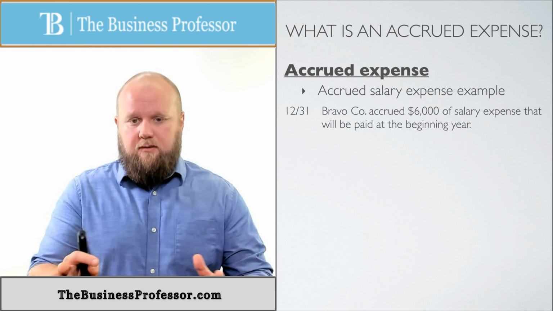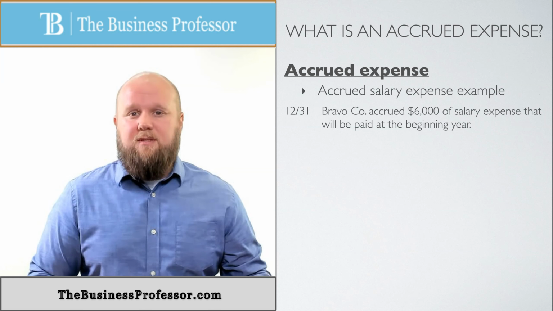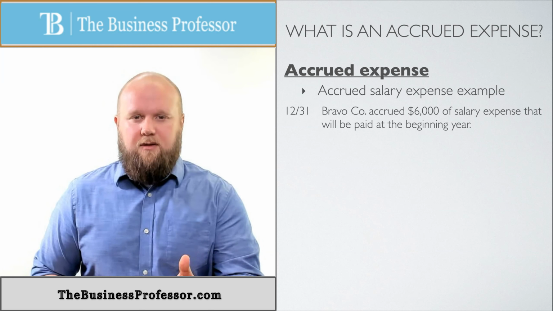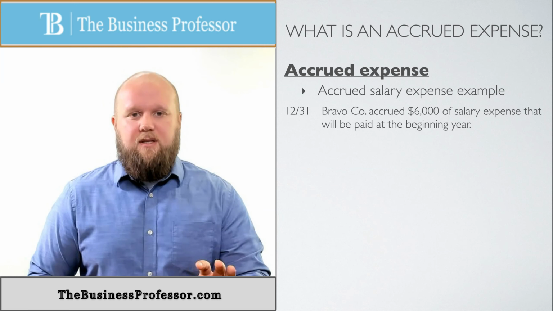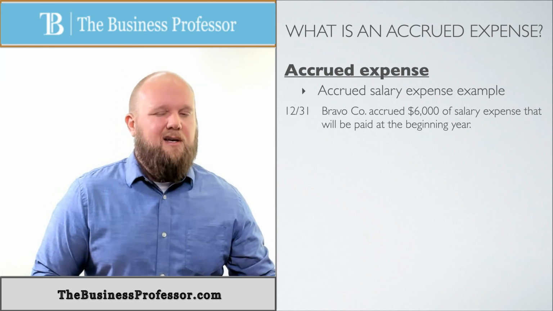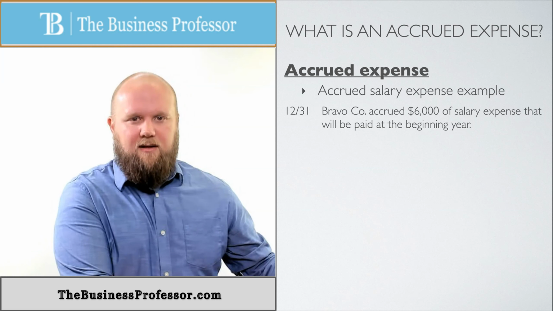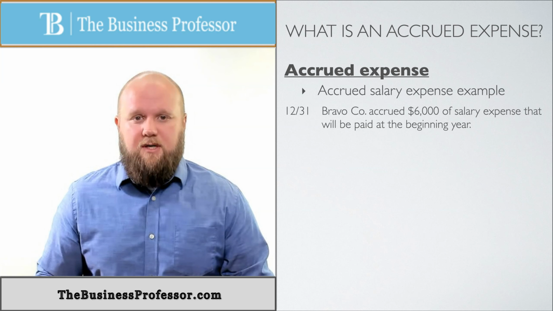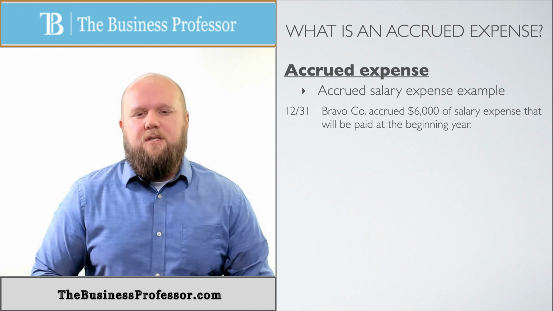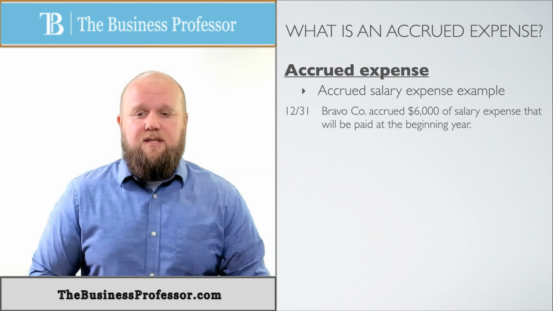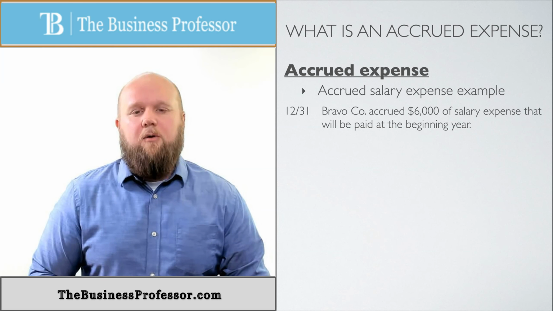An example of this one. This one's not dependent on what's happened already. Remember I told you the deferred expenses and deferred revenues, we said these are things that we've already done in the middle of the year. You're not going to see these already affected in the previous examples. These are new adjustments that we're going to look at. So this one says December 31st, Bravo Company accrued $6,000 of salary expense that will be paid at the beginning